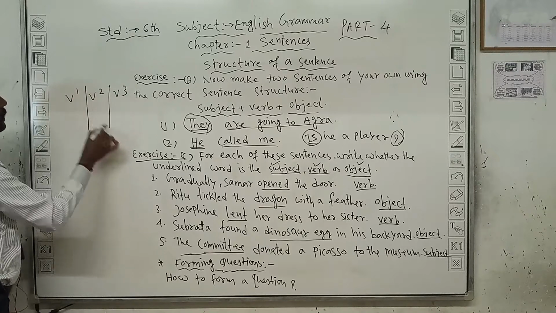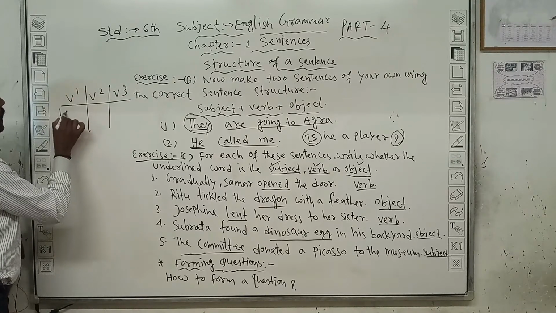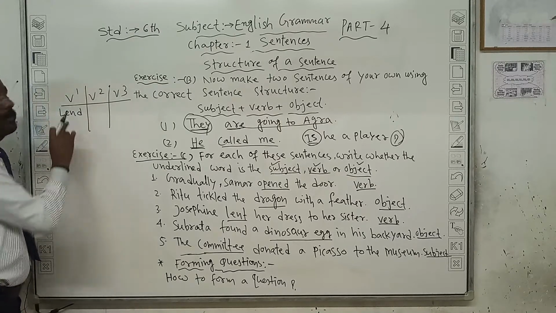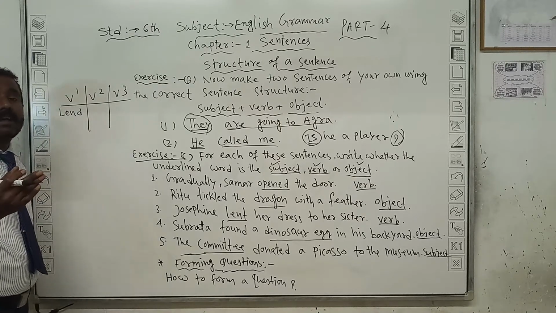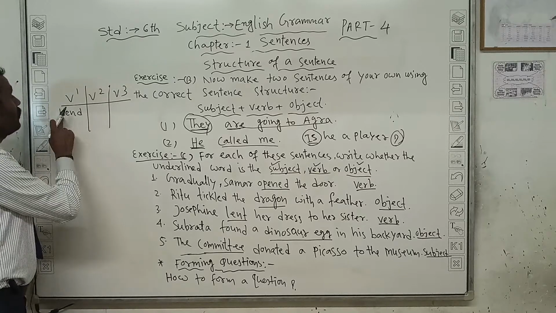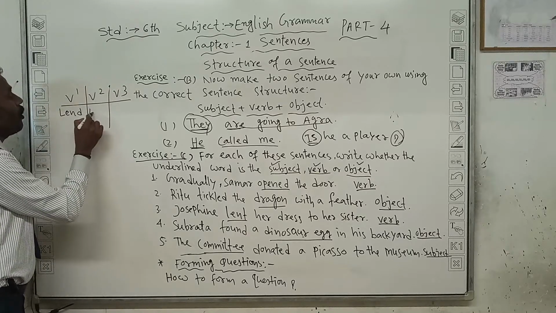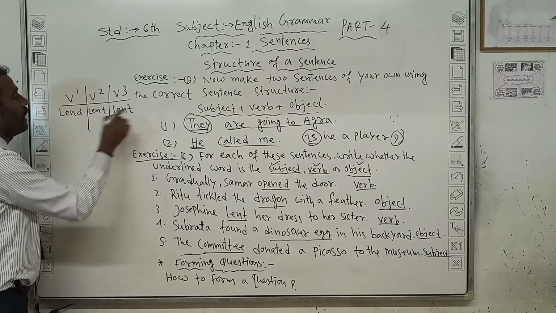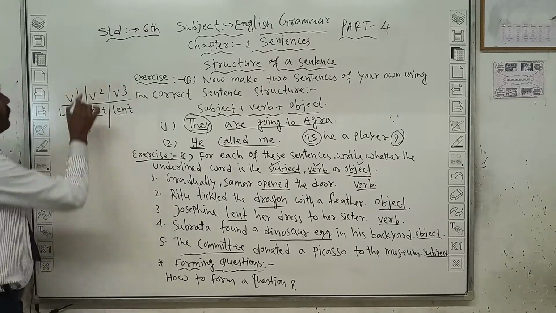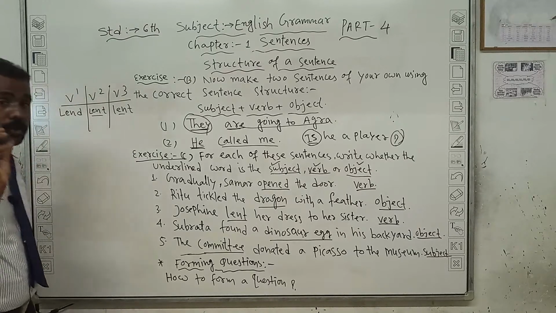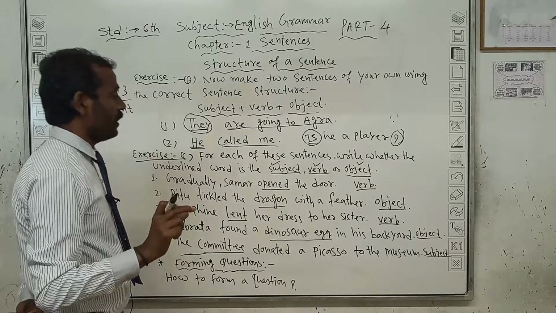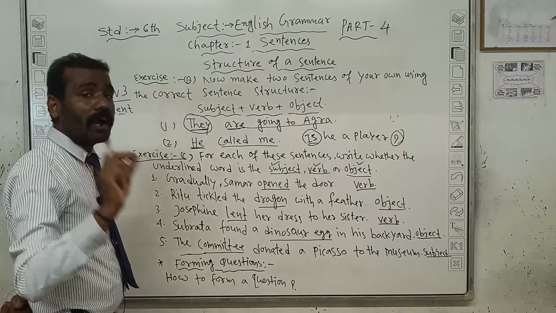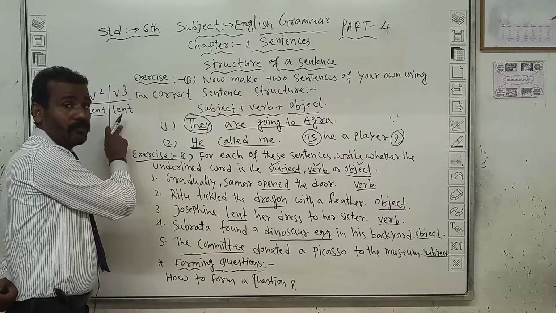Little bit I am telling here. Lend, L-E-N-D, lend meaning उधार लेना. First form. Second form L-E-N-T and third form also same. Lend. That means verb form also required perfectly. You have to recognize and you have to learn by heart compulsory verb form.